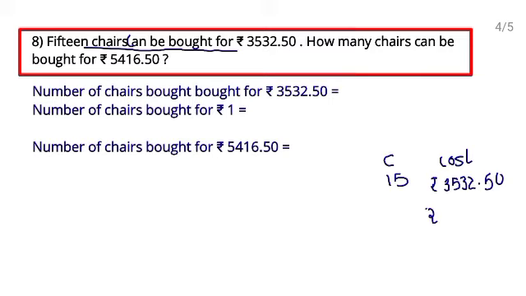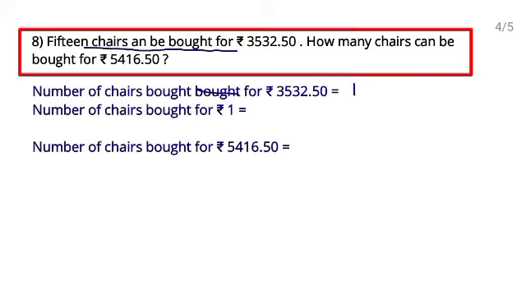Rupees given again, 5416.50. So from this, first of all, find the chairs that can be purchased in 1 rupee. Then from 1 rupee, find the chairs that can be purchased in 5416.50 rupees. So write here number of chairs bought for rupees this.